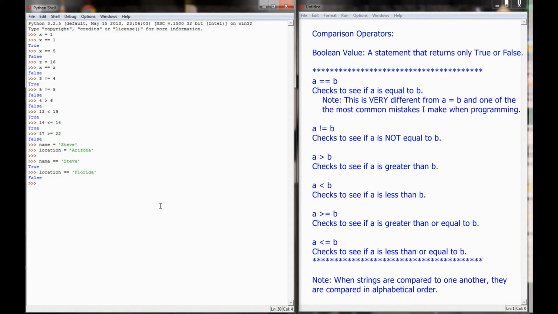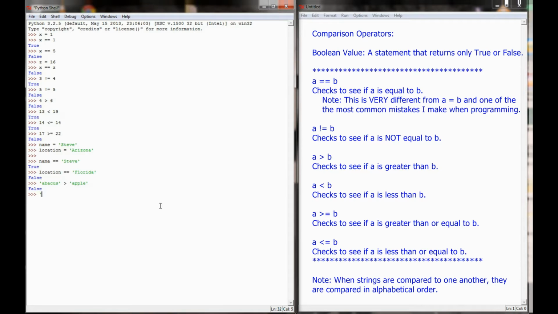I can ask things like, is abacus... Oh, I don't know how to spell abacus. I should have probably picked a different word. I was just trying to think of something that started with an A. Is abacus greater than apple? That returns false. We can compare strings together. That's something that Python is completely able to do. But when it evaluates greater than or less than, when it's comparing strings, it's doing so alphabetically. So since abacus comes before apple alphabetically, that's going to evaluate to a false response.